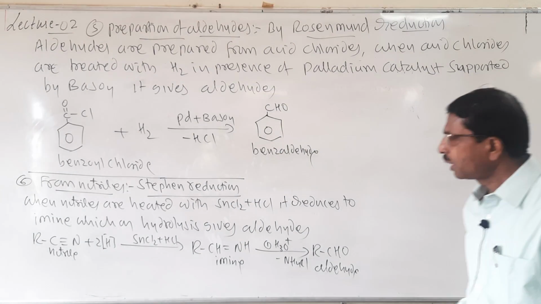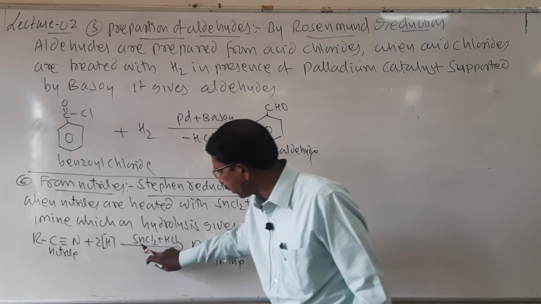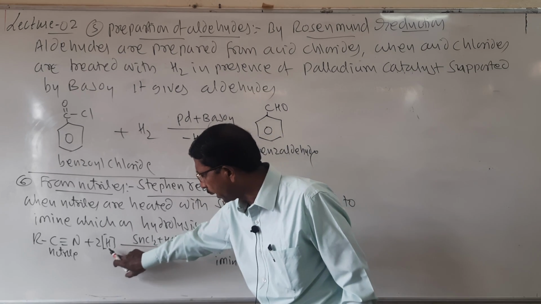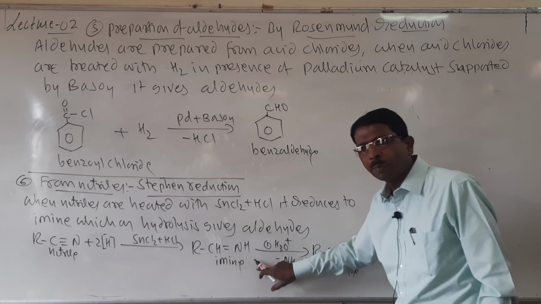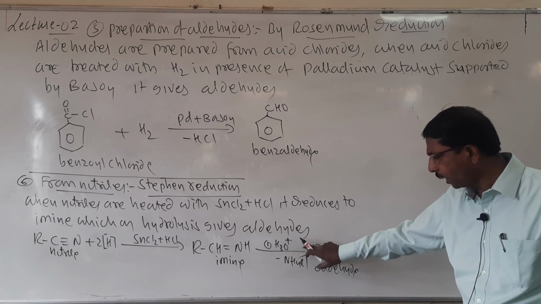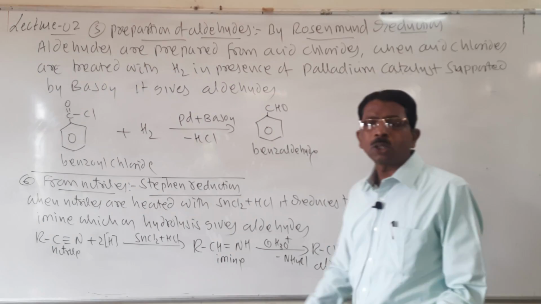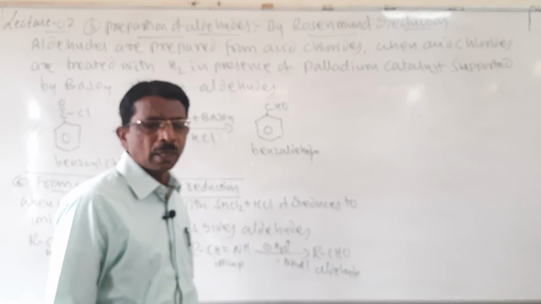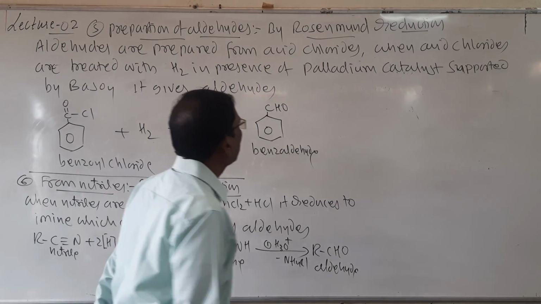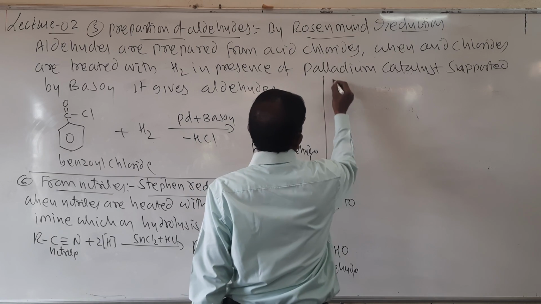When nitriles are heated with stannous chloride and HCl, it undergoes reduction, it forms imine, and imine on acidification or on hydrolysis gives aldehyde. So here it is also a 2 marks question students. And here you may write an example also. So I will write the example here.